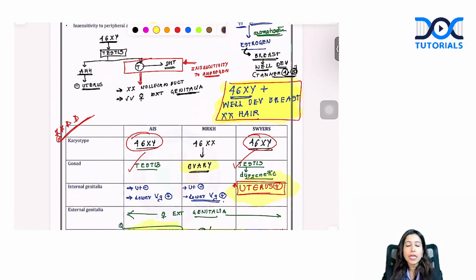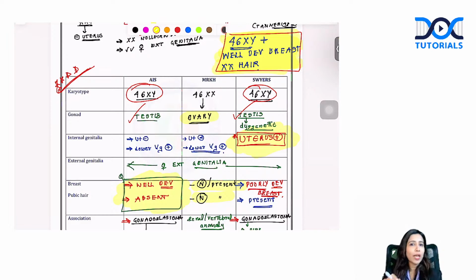Turner's. What about Turner's? In Turner's syndrome, the key features will be you will have a short patient. The karyotype is going to be 45XO. You have the classical stigmata of Turner's syndrome, such as webbing of neck, low posterior hairline, cubitus valgus deformity. You will see that everything is small. The ovaries are small, streak ovaries. Uterus is also small, hypoplastic uterus. Patient is also short. Even you will see that there is poorly developed breast, widely spaced nipple. What about intelligence in this patient? Turner's IQ is normal. They have normal intelligence.